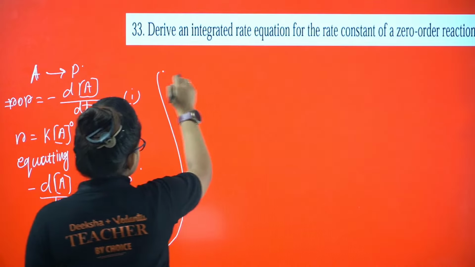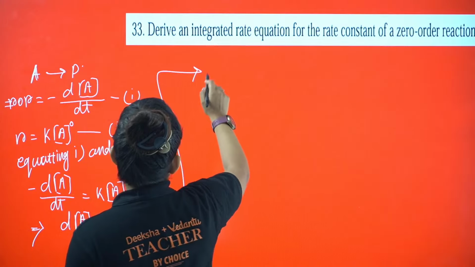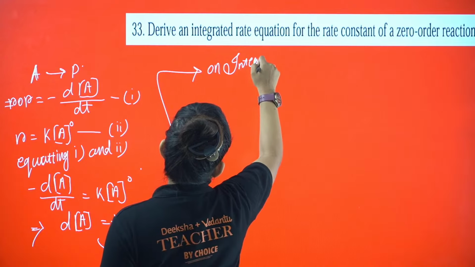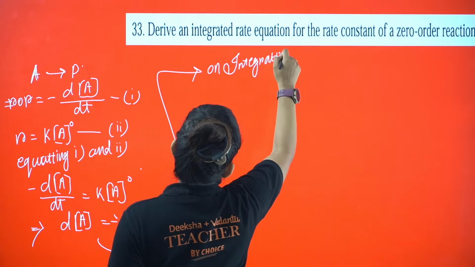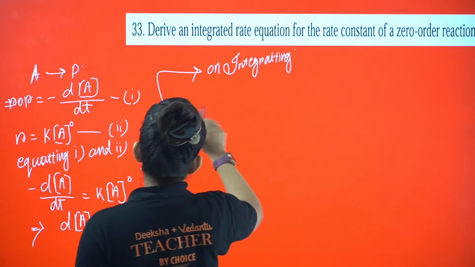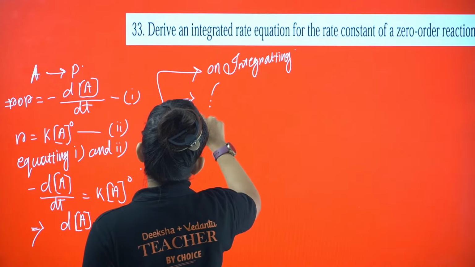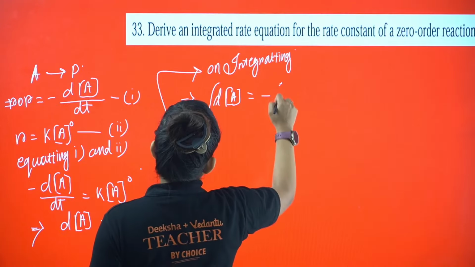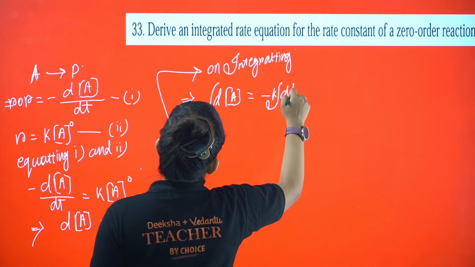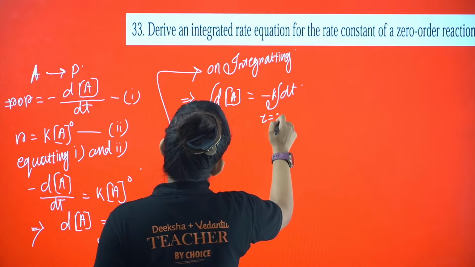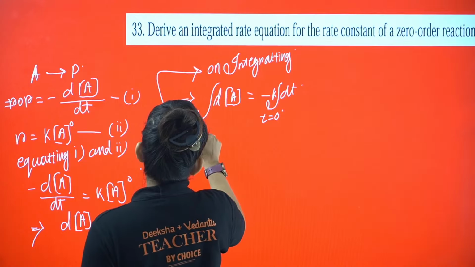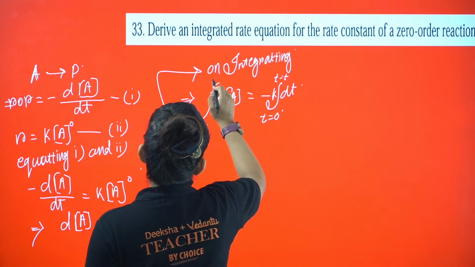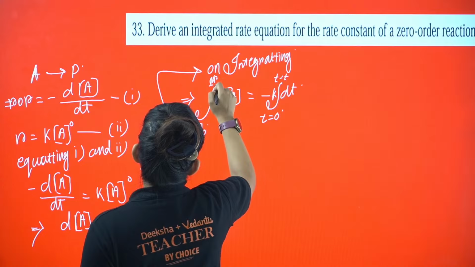Let me proceed further now on integrating both sides. While integrating I put the limits: dA equals minus k outside of dt. Whenever t equals 0, the concentration of A is A0. When t equals T, some random time, A will be At.